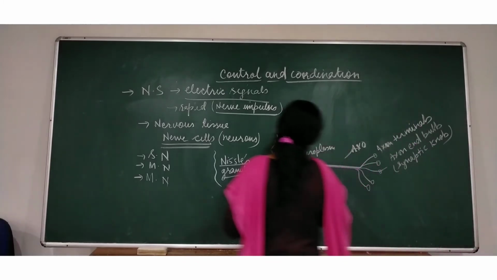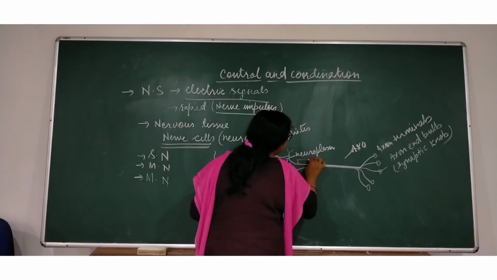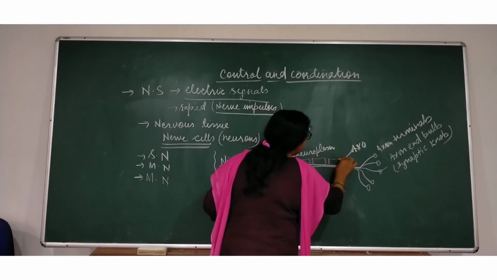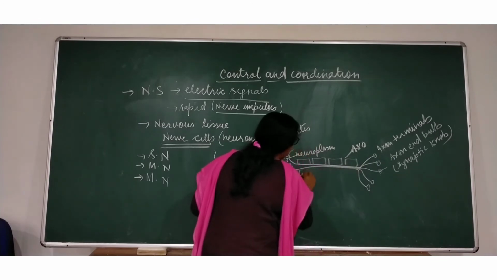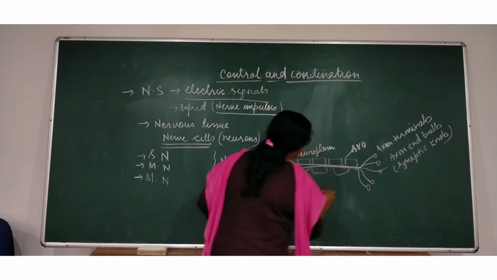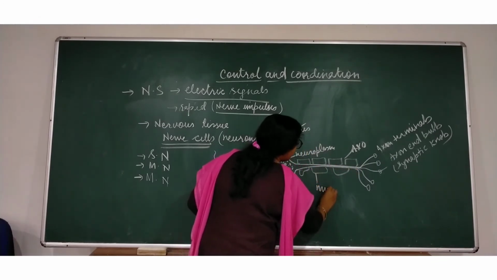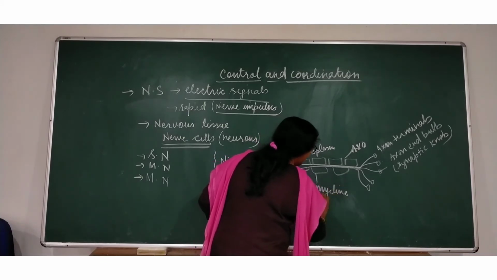This elongated part may be covered by a thin sheet of membrane known as myelin sheath. It is secreted by Schwann cells.